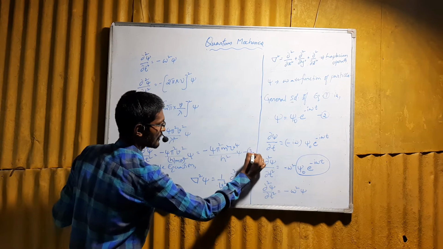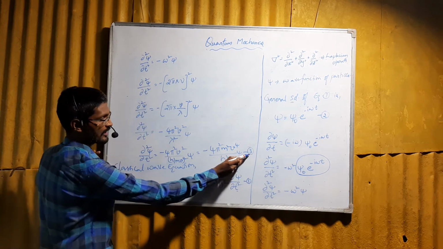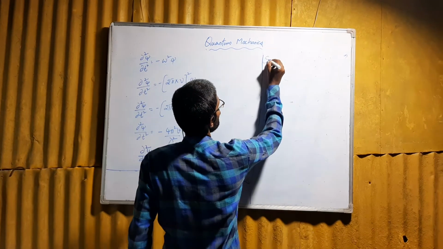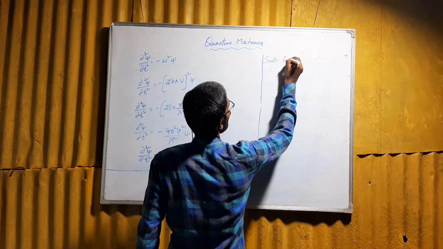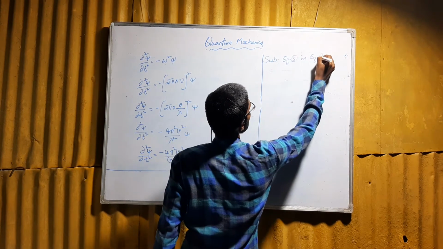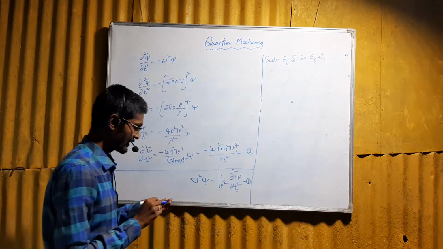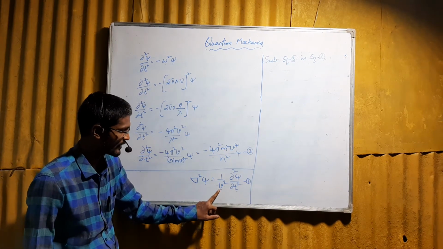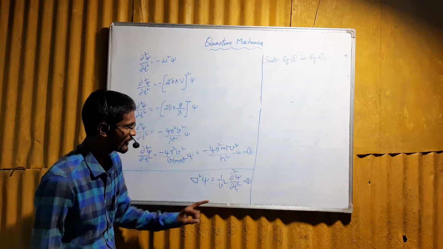Let us assume this is equation 3. Substitute equation 3 in equation 1. What is equation 1? That is the classical wave equation: ∇²ψ = 1/v² ∂²ψ/∂t².